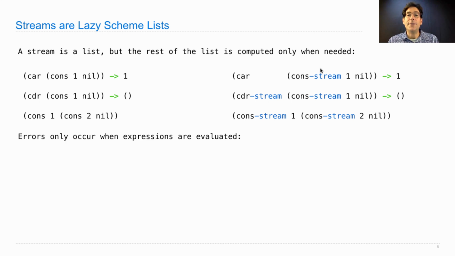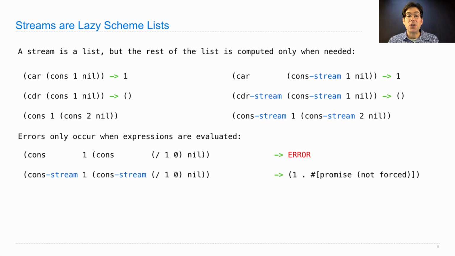However, when constructing a stream using cons-stream, the cdr expression is only evaluated when the cdr-stream is requested, and errors only occur when expressions are evaluated. So if I were to write cons 1 (divided by 1 0) nil, since this number cannot be computed, I would get an error immediately. I can't build a list containing 1 and whatever this might be. But building a stream is possible.